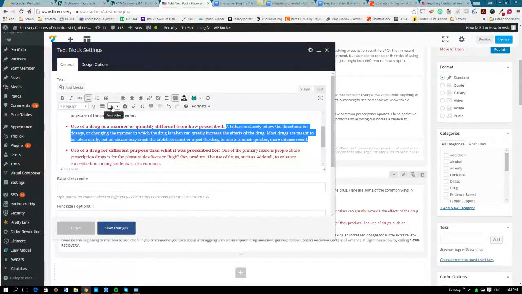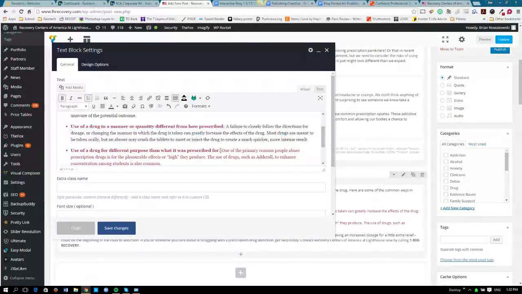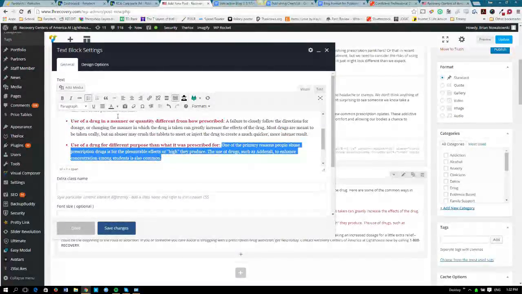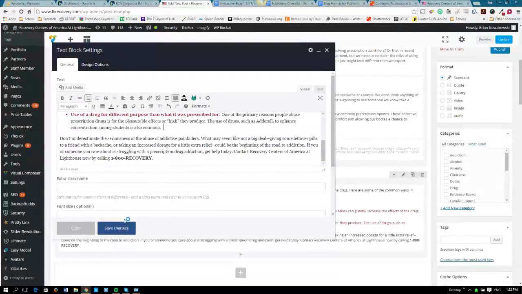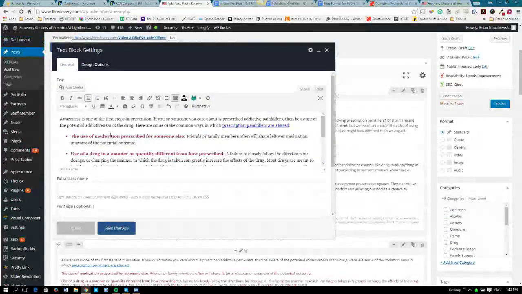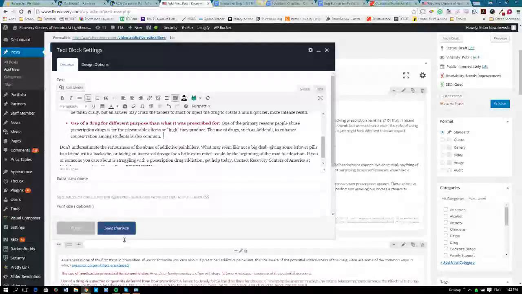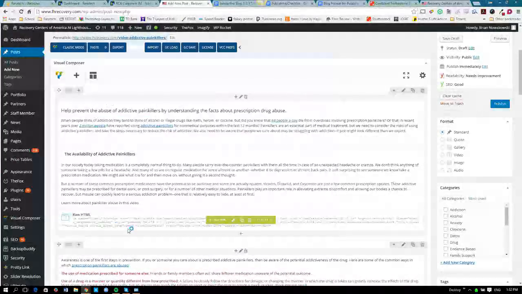The same there, and the same here. That looks pretty good. Let's save changes. Now we have some images to deal with too. We want to put those in before we preview.